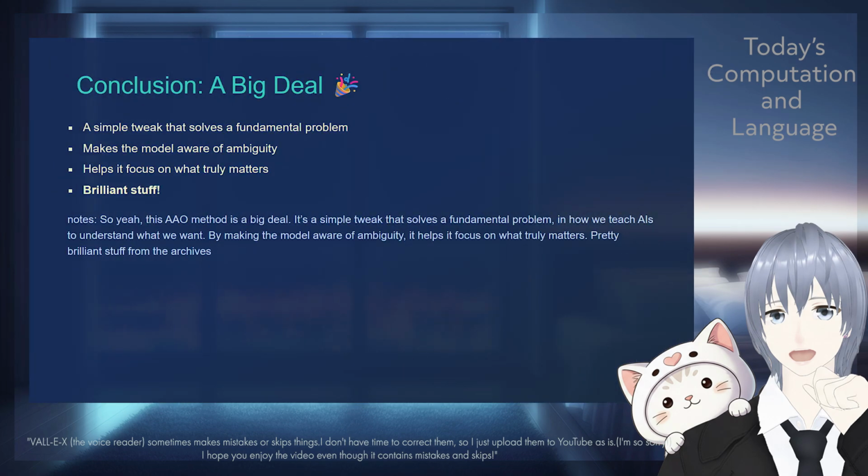So yeah, this method is a big deal. It's a simple tweak that solves a fundamental problem in how we teach AI to understand what we want. By making the model aware of ambiguity, it helps it focus on what truly matters. Pretty brilliant stuff from the archive.